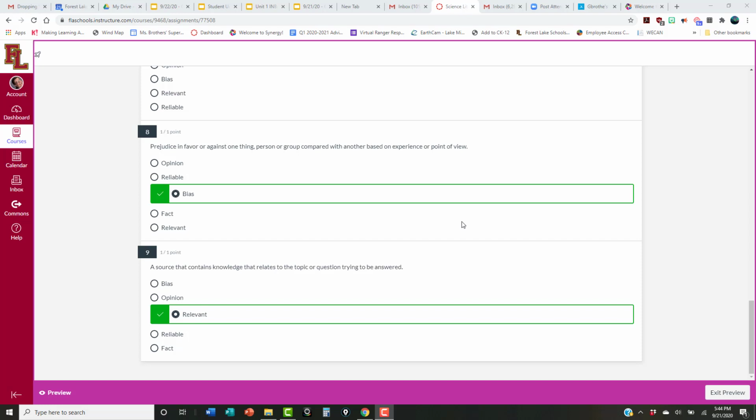So for this, you guys, it's very much a matter of knowing where to look for these things, and it's also a matter of knowing what these definitions mean. So more than anything, like I said, this was a quiz that you could use your notes on. So again, as you do the retake, make sure you're using your notes, and make sure you know where in your notebook to find the answers to these questions.